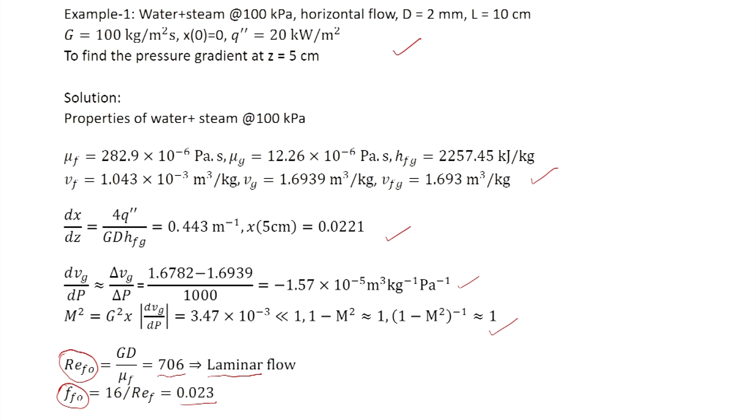Note that the Martinelli-Nelson correlation was obtained by assuming turbulent flow regime, which is the regime which mostly exists in conventional channels in practical applications. But in this case it is laminar flow. In fact, both phases are laminar, but we are still trying to apply the Martinelli-Nelson correlation and see what we get.